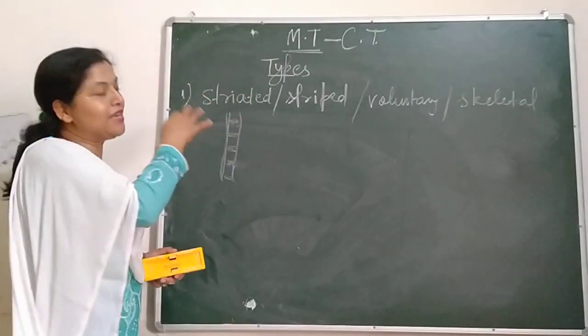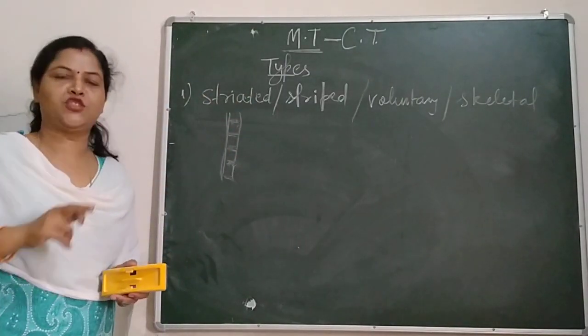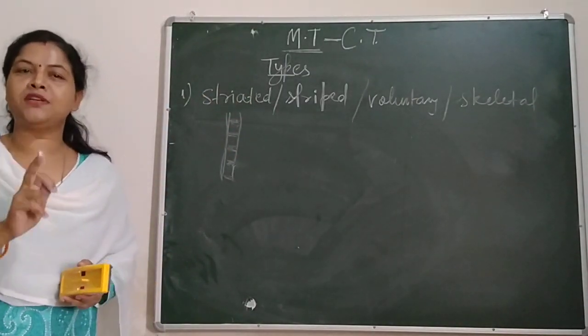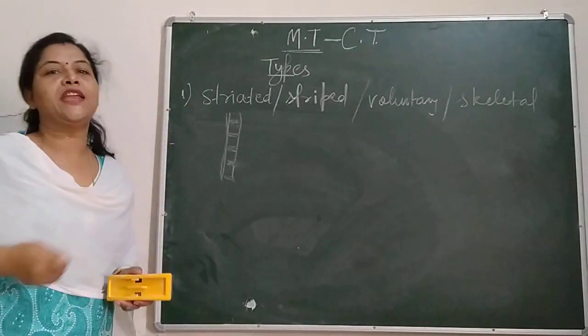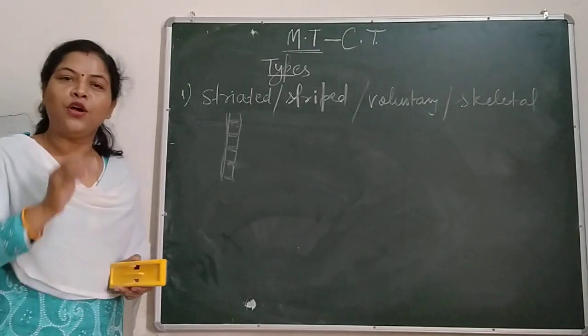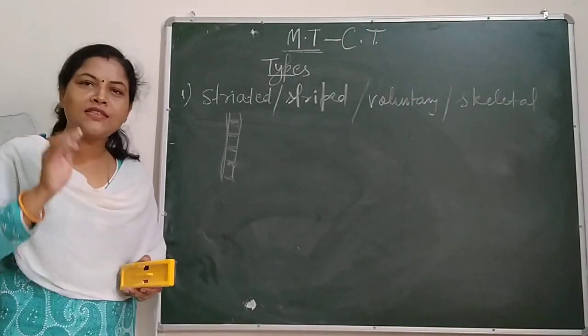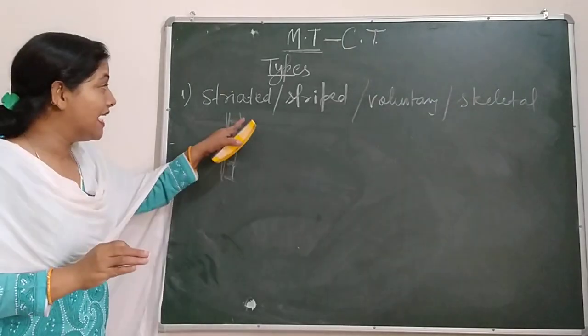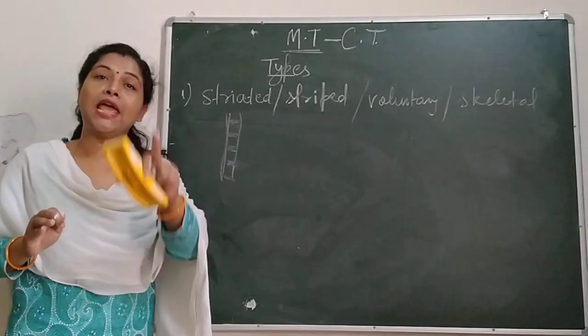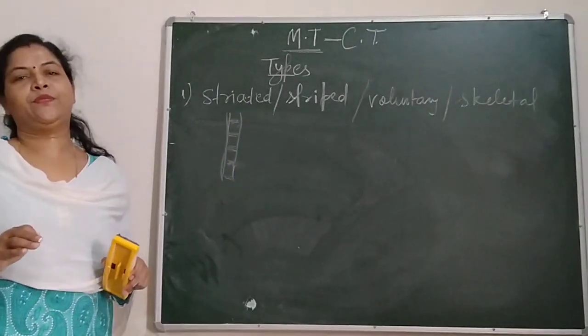These striated muscles are actually known as flesh, because 50% of our body weight is made up of striated muscles. They are also known as flesh. They are attached to the bones and help in movement.